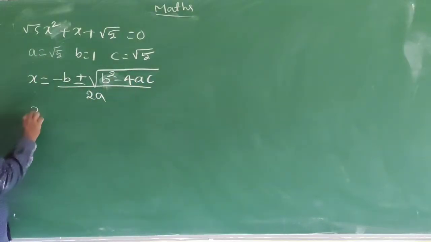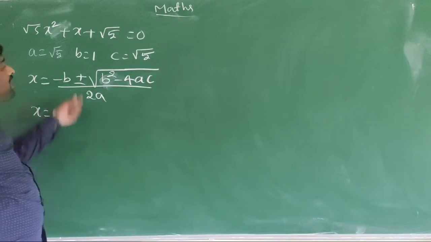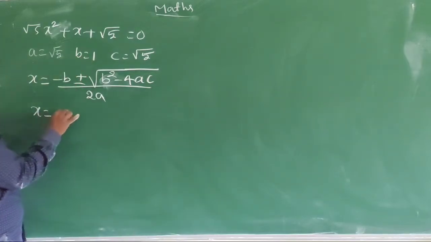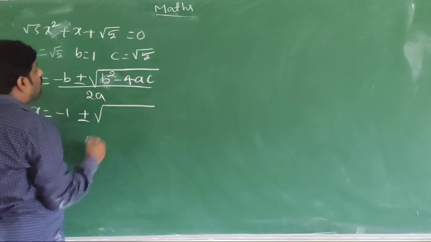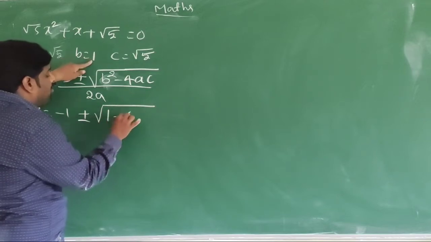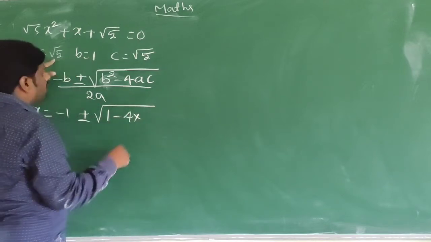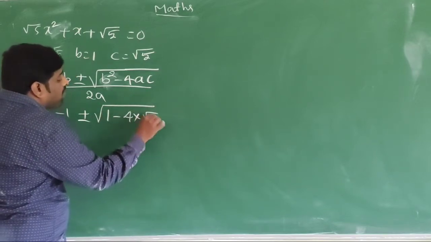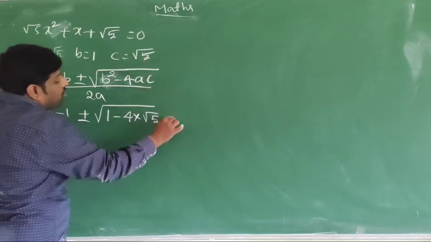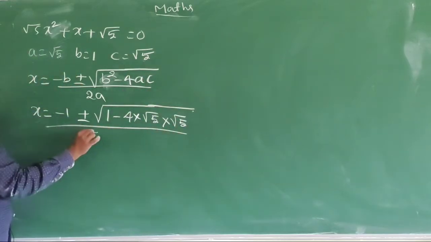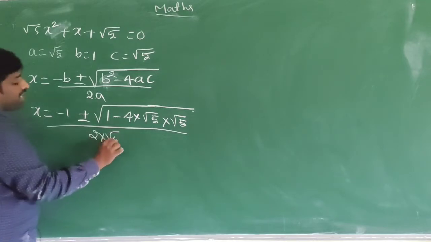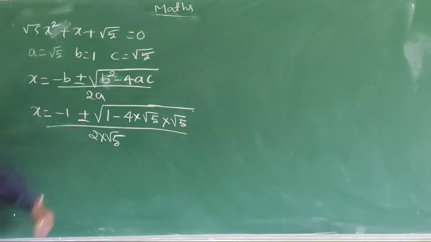That is x is equal to, b value is 1, that is minus 1 plus or minus square root of b value 1 minus 4 into a value root 5 into c value root 5 divided by 2 into root 5. A value is root 5.